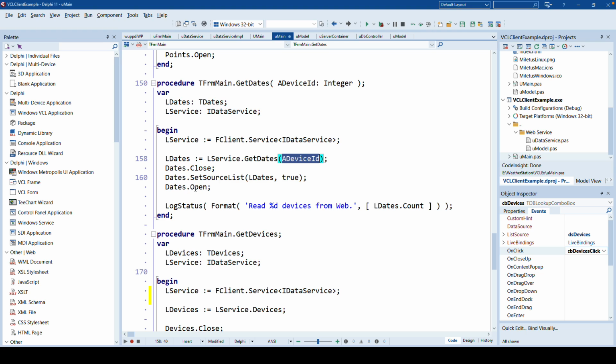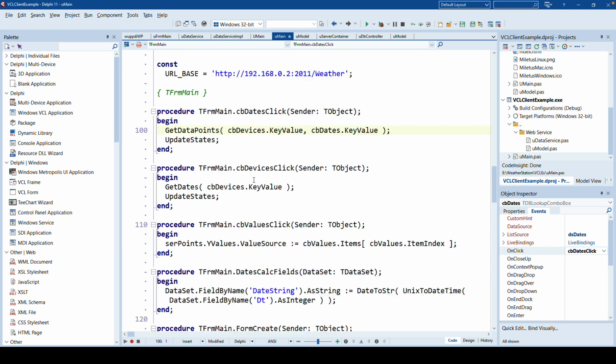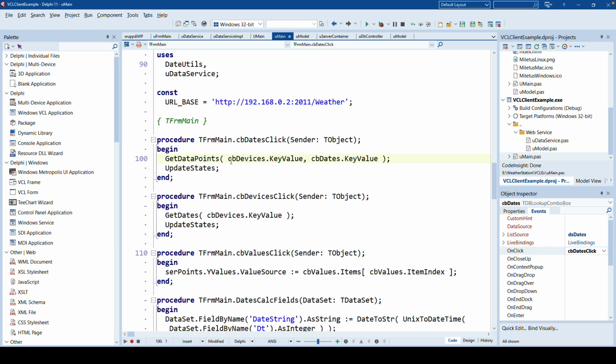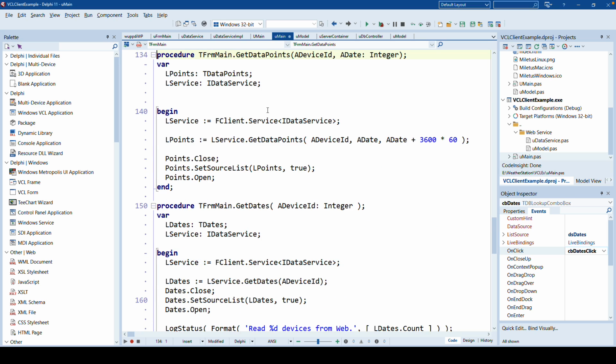We open the dataset, and then we can tie the dates, of course, using a data source again, to this combo box. This combo box, if something changes on click, GetDataPoints. Which data points? The data points that match the ID of the device and that match the date that we selected. So GetDataPoints, same thing. We get the service reference, we get the data points, we pass the parameters to this date, a date. We only selected the start date.